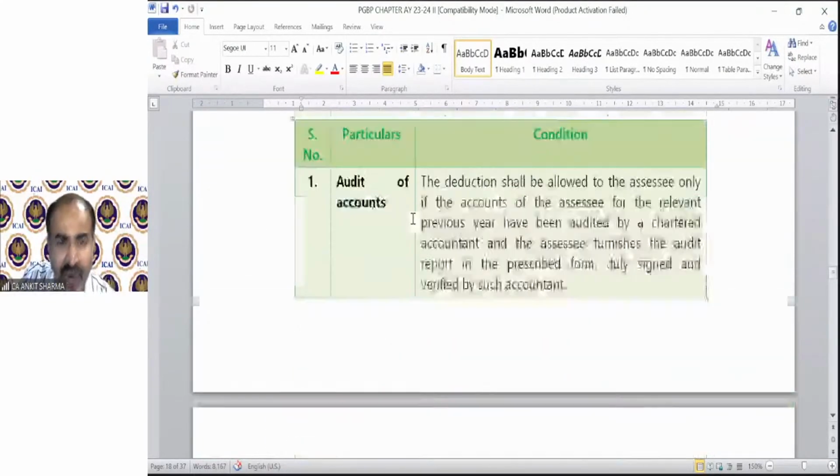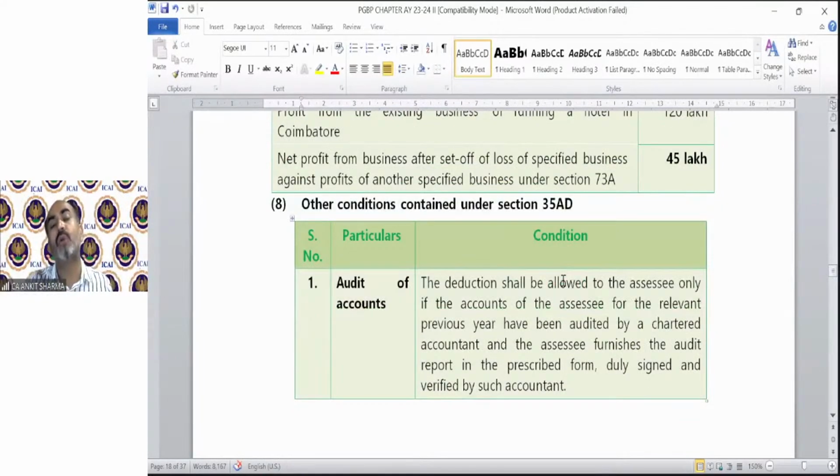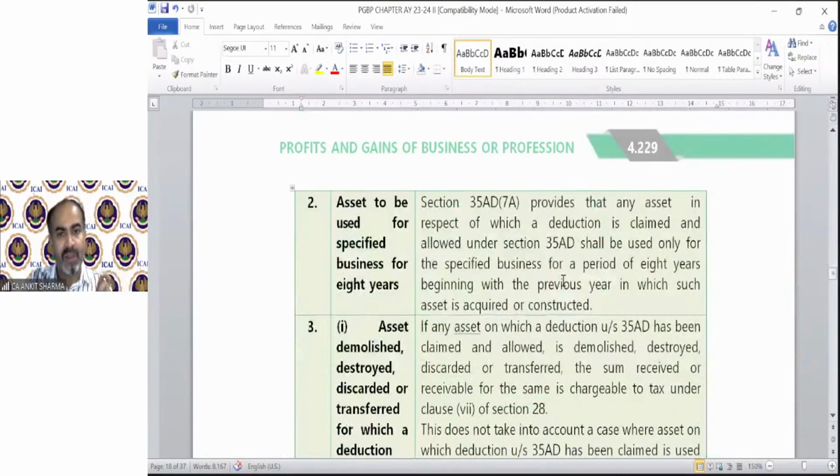Let's discuss this further. Another condition that is required to claim section 35AD deduction: audit of accounts is mandated. The deduction shall be allowed to the assessee only if the accounts of the assessee for the relevant previous year have been audited by a chartered accountant and the assessee furnishes the audit report in the prescribed form, duly signed and verified by such accountant. Asset to be used for a specified business for 8 years. There's a restriction that if you claim deduction on any asset under section 35AD, then you cannot transfer that asset for 8 years.